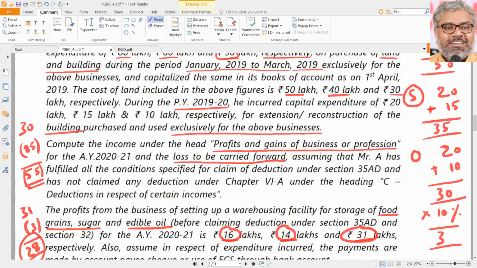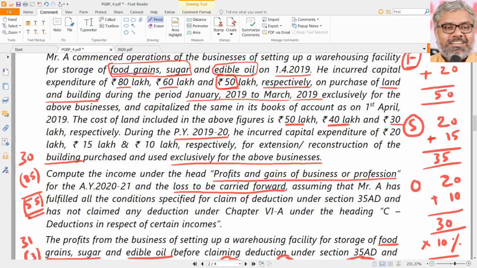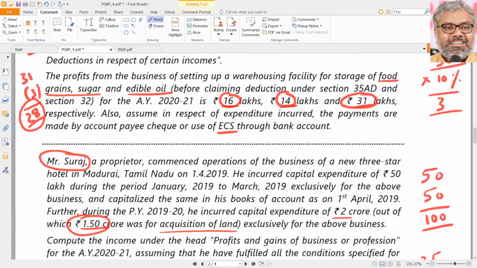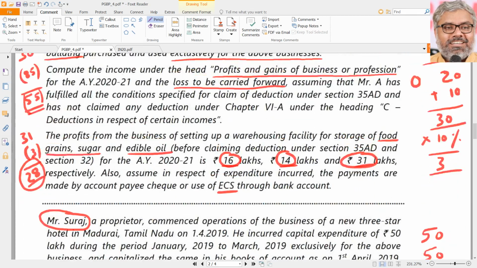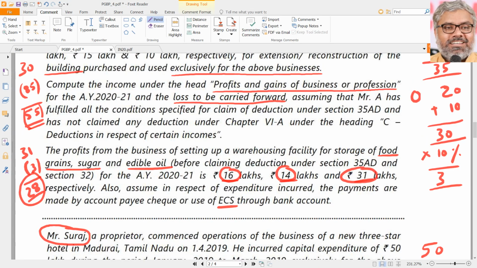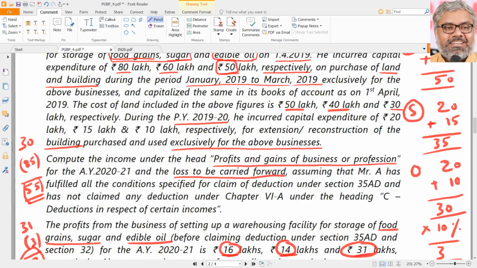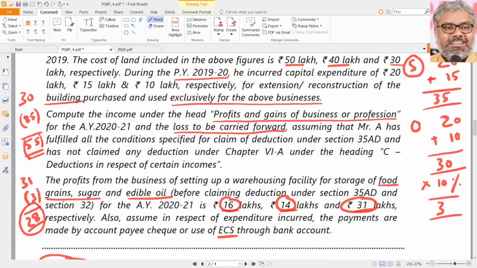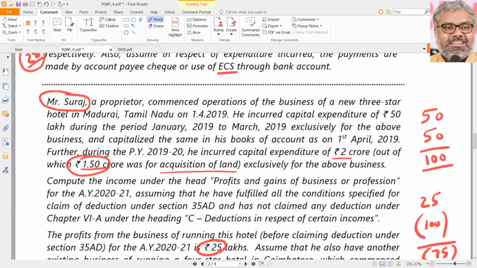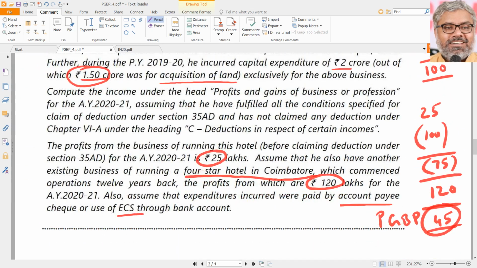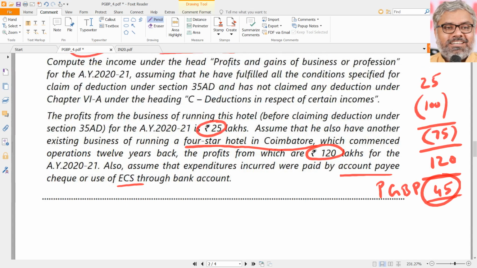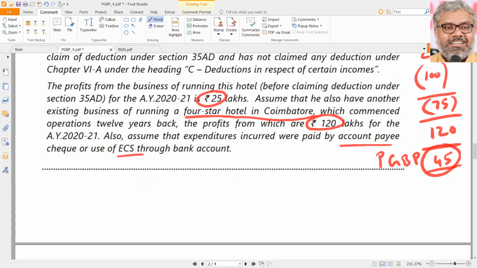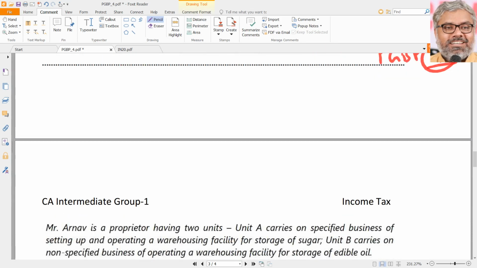That is related to 2 different situations. Both cases, those were individuals only. So if they were having another specified business, then the loss from one specified business could have been set off, which was not the case in the first scenario. That is why the loss could not be set off. It had to be carried forward to the future years. But in the second case, since both are specified businesses, the loss from one specified business can be set off against the profits of the other specified business. In this case, that is why PGBP would be 45 lakhs.